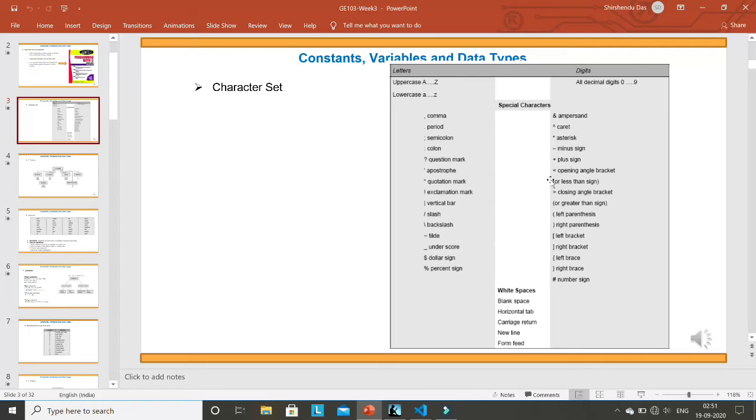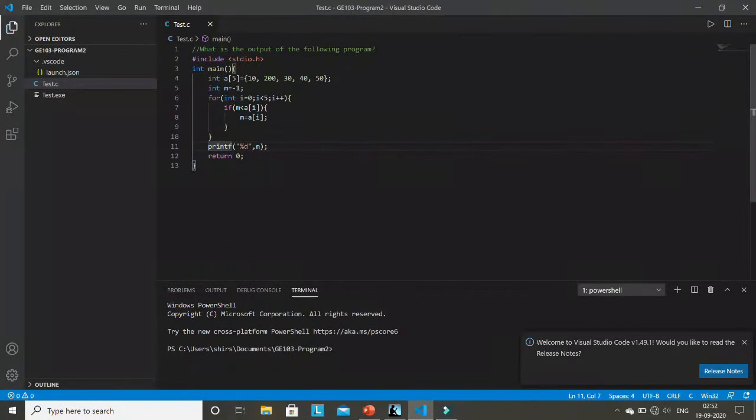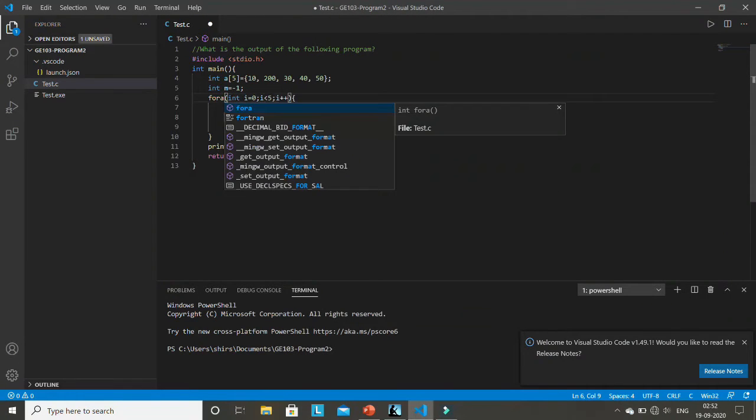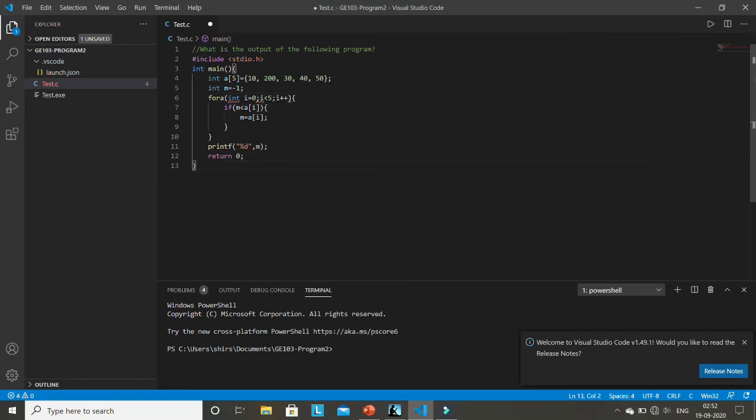But when we write a C program, there must be a syntax. For example, suppose this is a C program, and instead of for, if you write 4a, do you think this program will run? No, it will not run because it is a mistake. Though we are using valid characters, and a is also a correct, allowed character for C, this is not the correct way. For should be written like this.